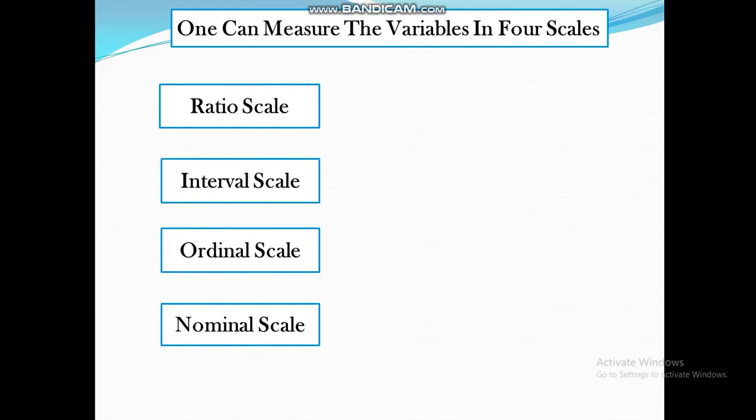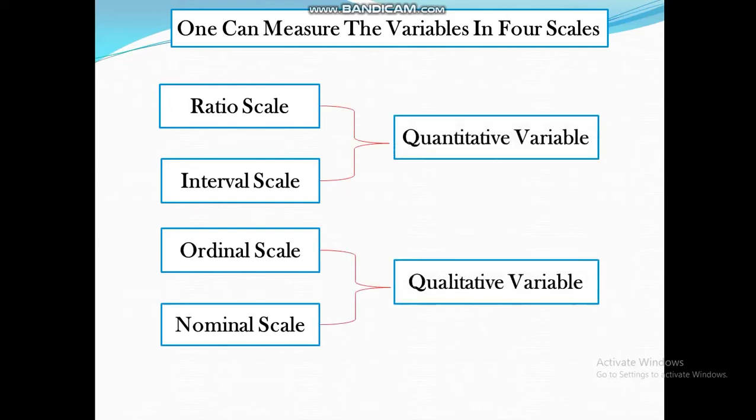Okay, next we will see the scales of measurement. We can measure a variable in four scales: ratio scale, interval scale, ordinal scale, and nominal scale. The ratio scale and interval scale are for quantitative variables, and the ordinal scale and nominal scale are for qualitative variables.